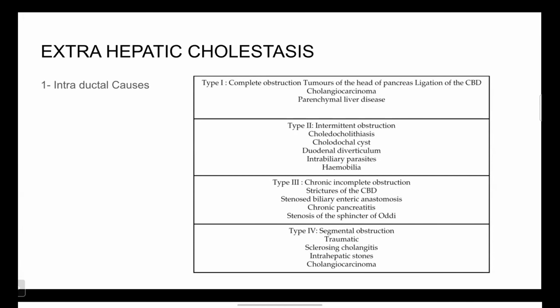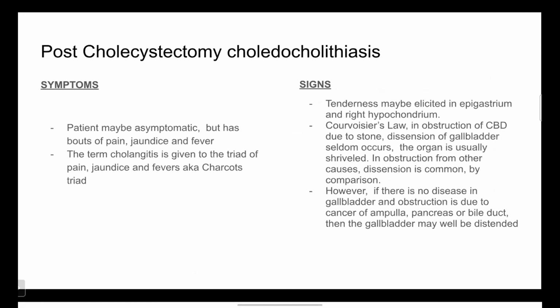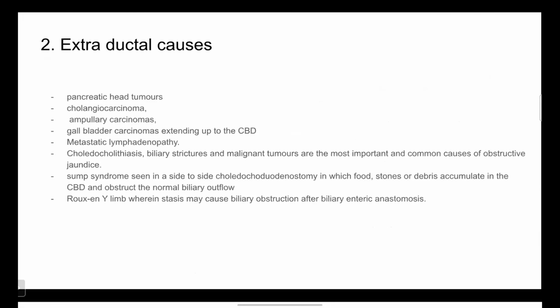Type 3 is chronic incomplete obstruction. Examples are strictures of CBD, stenosis of biliary enteric anastomosis, chronic pancreatitis, stenosis of sphincter of Oddi. Type 4 is segmental obstruction. Examples are traumatic sclerosing cholangitis, intrahepatic stones, and cholangiocarcinoma. Extraductal causes are pancreatic head tumors, cholangiocarcinoma, ampullary carcinoma, gallbladder carcinoma extending up to the CBD, metastatic lymphadenopathy, choledocholithiasis, biliary strictures, and malignant tumors are the most important and common causes of obstructive jaundice.